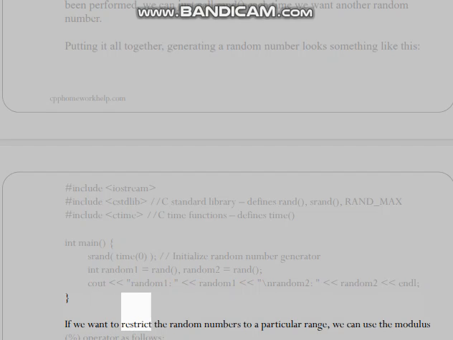If we want to restrict the random numbers to a particular range, we can use the modulus % operator as follows. int die_roll_value = rand() % 6 + 1.